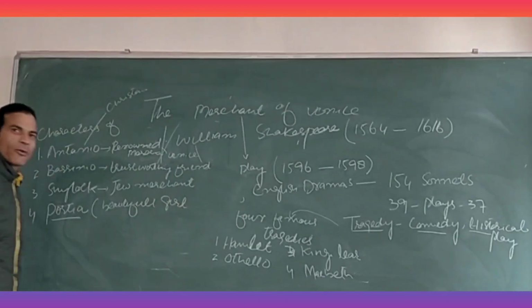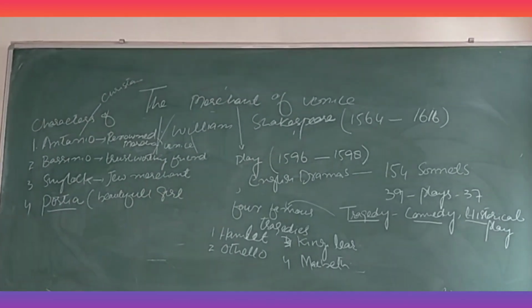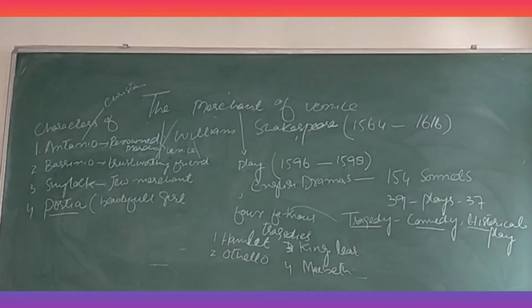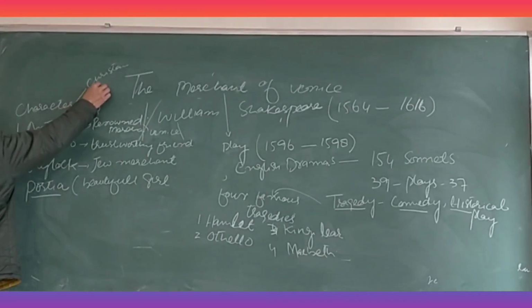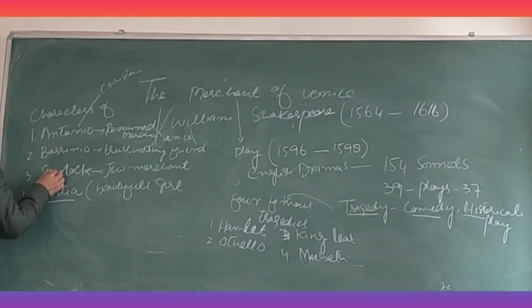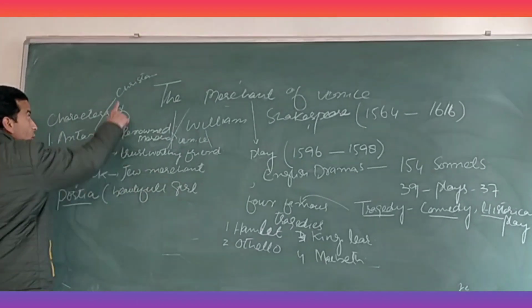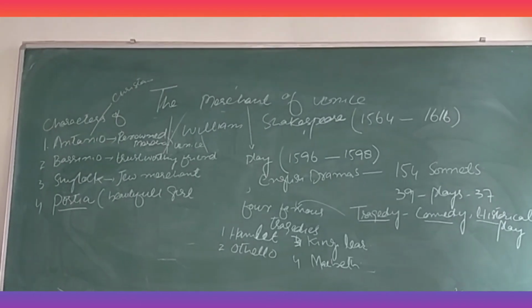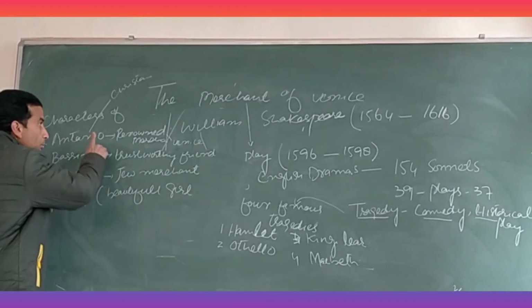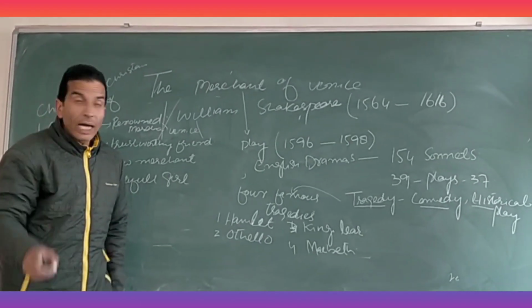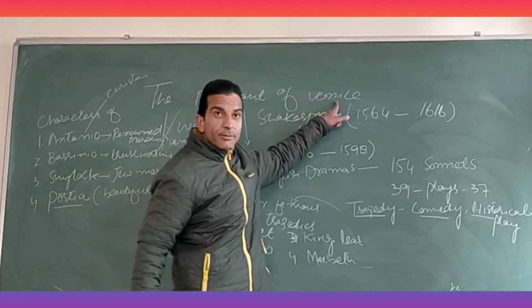Purusha is the name of a beautiful girl. Now the story. ये जो Antonio था, he was what? He was a Christian merchant. Shylock, he was also a merchant, but he was a what? He was a Jew. He was a Yehudi and this was a Isai. Antonio कहाँ का? Both were living in Venice.